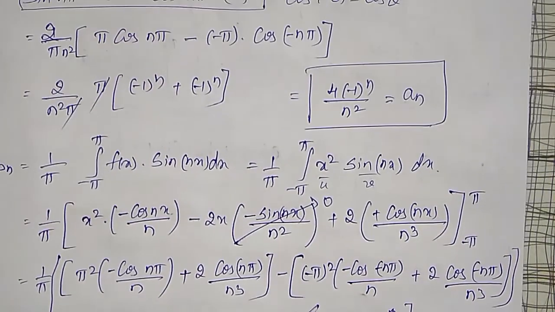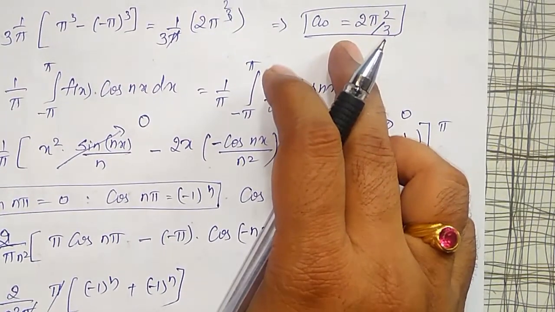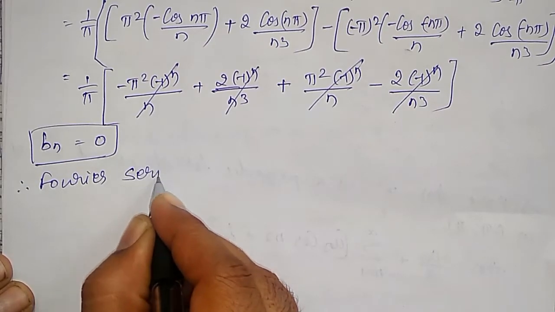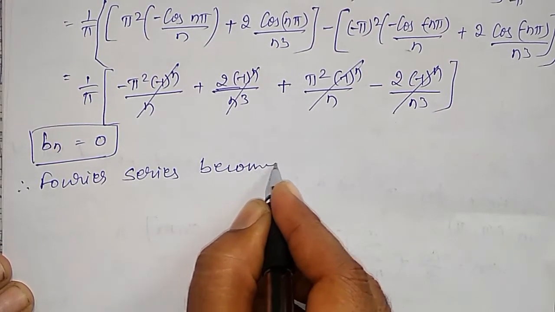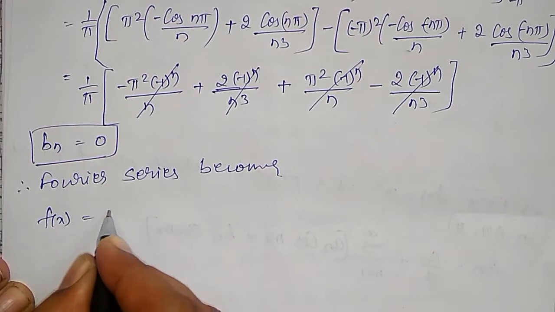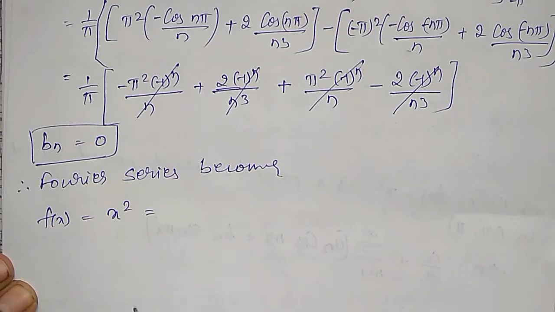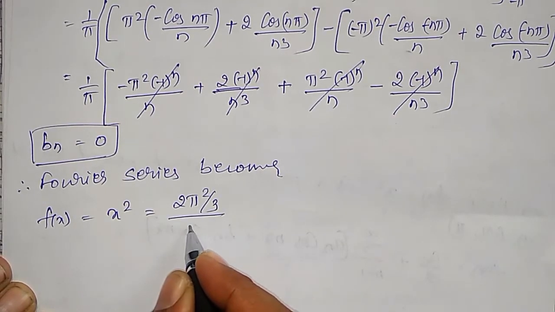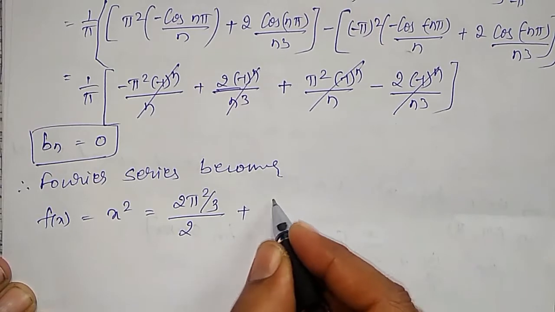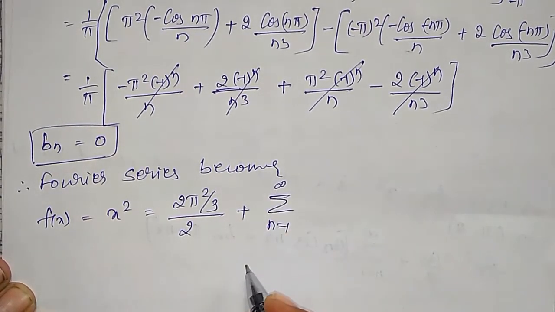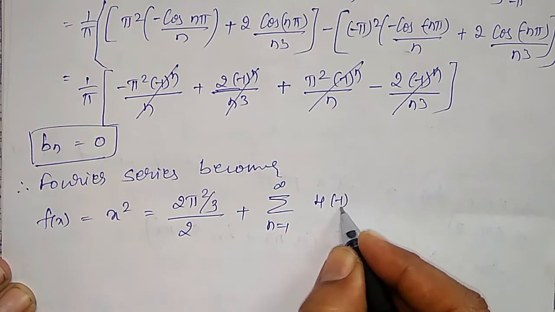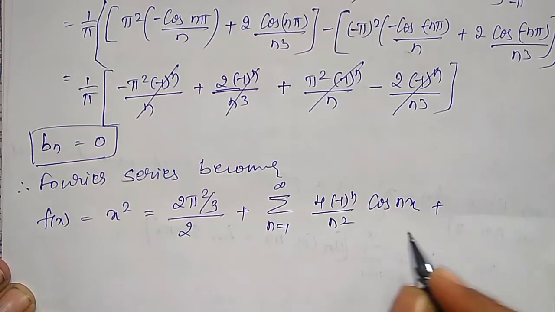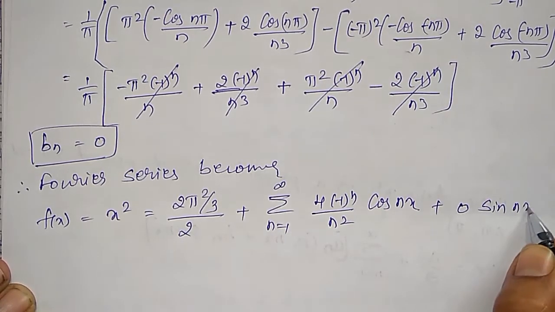Substituting this a naught, an and bn in the Fourier series, f of x becomes: f of x equal to x square, I can write it as a naught divided by 2, that is 2 times pi square divided by 3 whole divided by 2, a naught divided by 2 plus summation n equal to 1 to infinity an is 4 times minus 1 raised to n divided by n square into cos nx plus bn is 0 into sin nx.